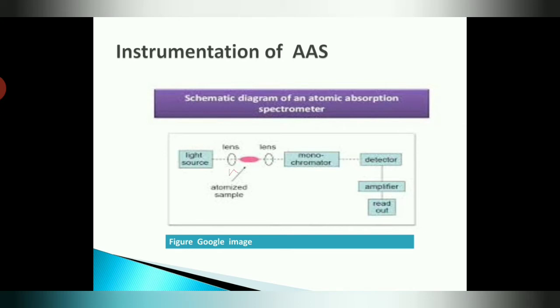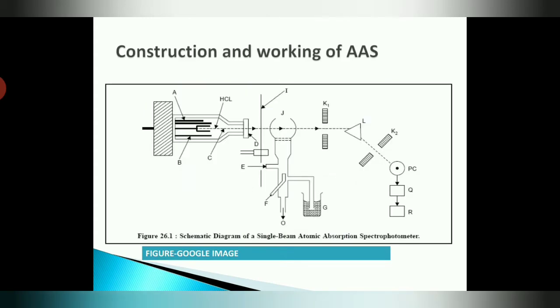Here is the simple diagram of the AAS instrumentation. First of all, the light source is passed through the first lens, and then the sample gets atomized in the flame. After atomization, the sample material gets unexcited, and the light passes towards the monochromator. The monochromator selects a single wavelength of light and transfers it towards the detector.